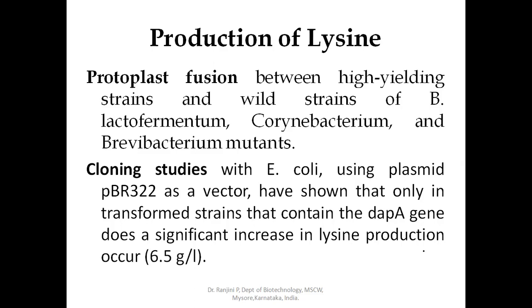E. coli will be transformed with the pBR322 vector. So the transformed strains contain the dapA gene. This gives a significant increase in lysine production, around 6.5 gram per liter. Here in this recombinant DNA technology based production of L-lysine, the enzyme dihydrodipicolinate synthase is the rate limiting enzyme for lysine biosynthesis.